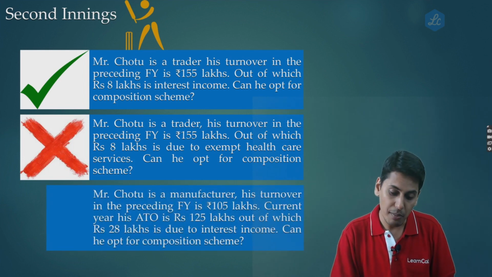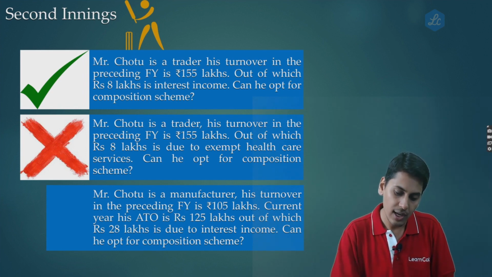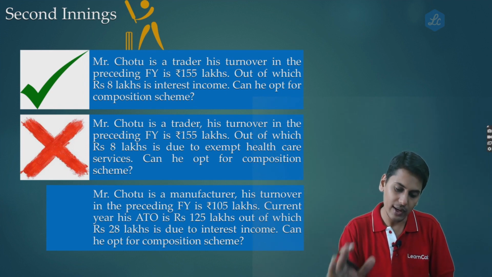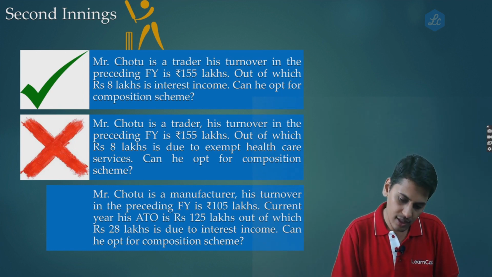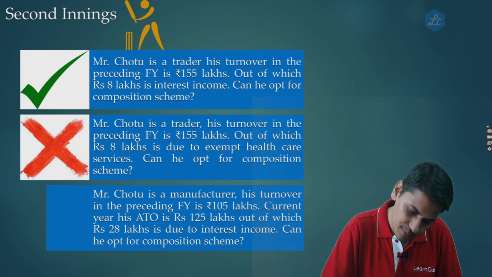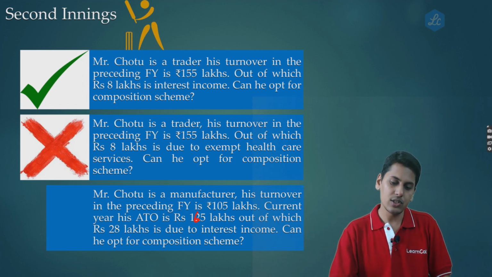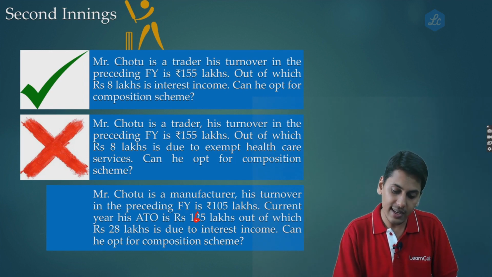Example number 3, Mr. Chotu is a manufacturer. His turnover in the preceding financial year is 105 lakhs. Current financial year his aggregate turnover is 125 lakhs, out of which rupees 28 lakhs is due to interest income. Here, can he opt for composition scheme? Friends, please make this 125 lakhs as 165 lakhs. So Mr. Chotu is a manufacturer. His turnover in the preceding financial year is 105 lakhs. Current year his aggregate turnover is 165 lakhs, out of which 28 lakhs is due to interest income. Can he opt for composition scheme?